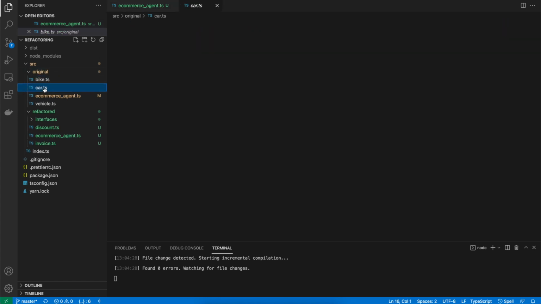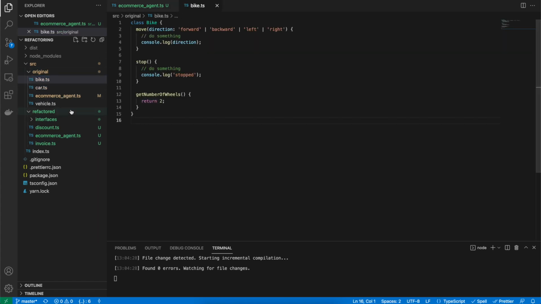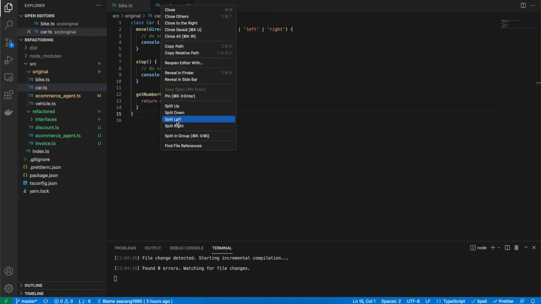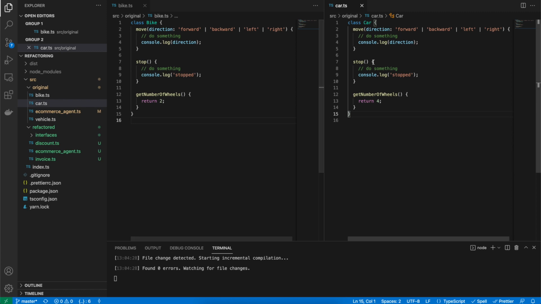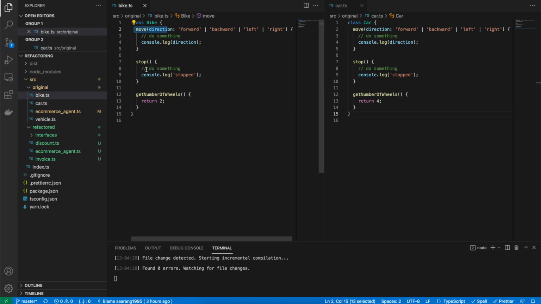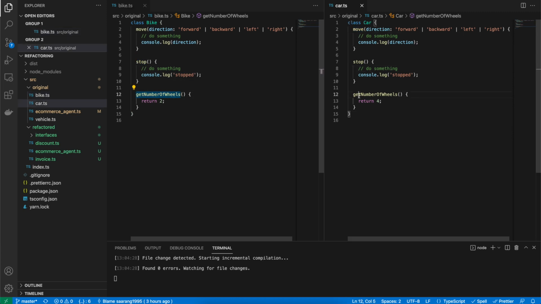One is bike and one is car. So let's open these. I'm going to open them side by side just to explain what they do. These are the classes, and they have a move method, stop, and get number of wheels. So they are actually the same methods in both the classes.